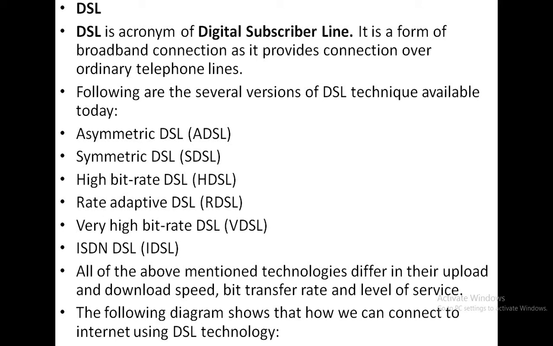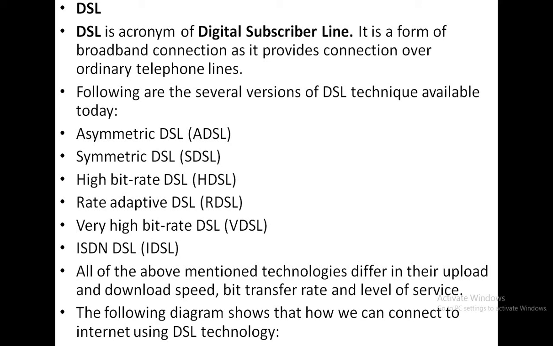In all the above mentioned technologies, the only difference is the uploading and downloading speed, where we can transfer data bit by bit from one location to another.